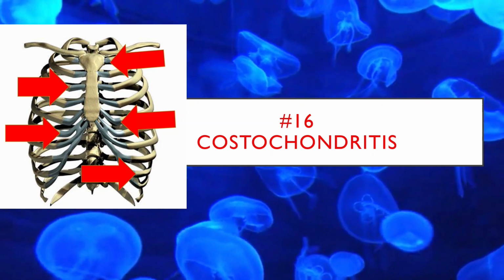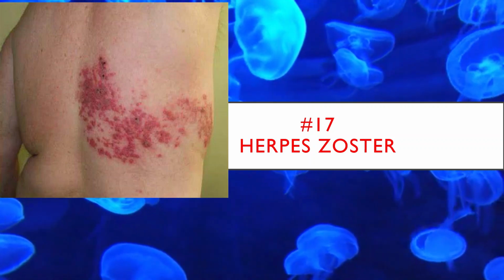The 17th cause is herpes zoster. Pain is the most common symptom of herpes zoster. Most patients describe a deep, burning, throbbing, or stabbing sensation. The majority of patients have prodromal pain that precedes the rash in the affected dermatome. Prodromal pain may be constant or intermittent and typically precedes the rash by 2 to 3 days.